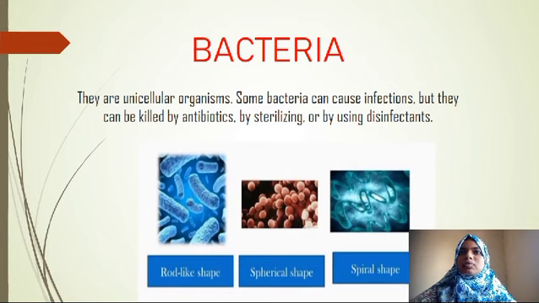First type, that is bacteria. They are unicellular organisms. Some bacteria can cause infections, but they can be killed by antibiotics, by sterilizing or by using disinfectants. Examples of bacteria are E. coli, Salmonella, etc. The shapes of bacteria are rod-like shape, spherical shape and spiral shape.